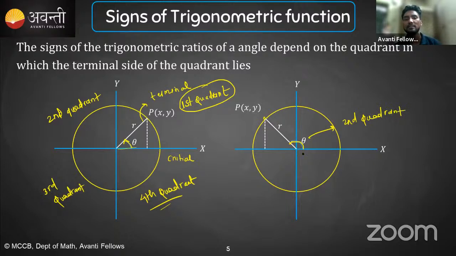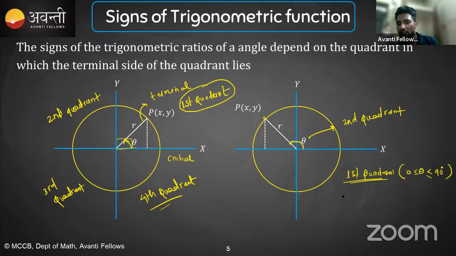Okay, so there is a range. You can clearly see that this is 360 degrees. So if I write for the first quadrant, it starts from 0 and goes till 90 degrees. So if we are talking about the first quadrant, theta will be from 0 to 90.